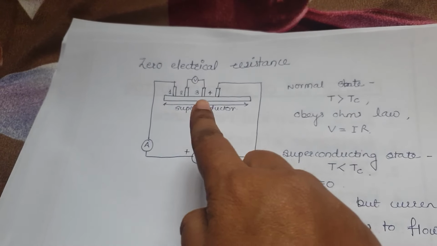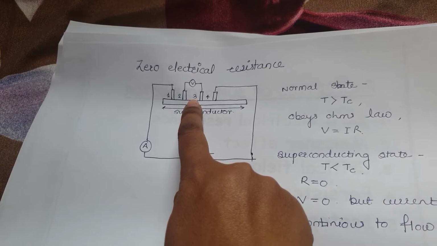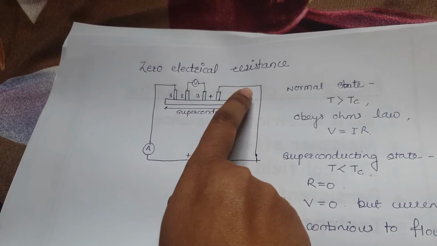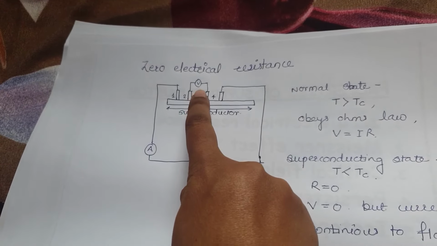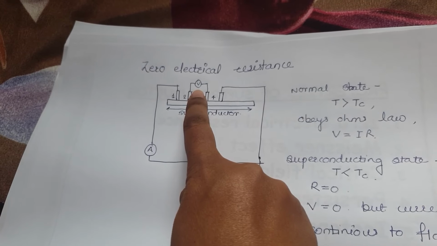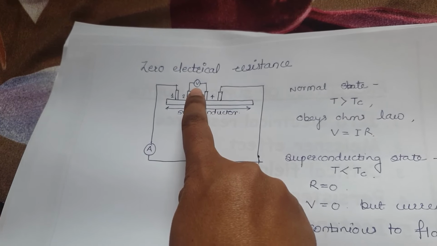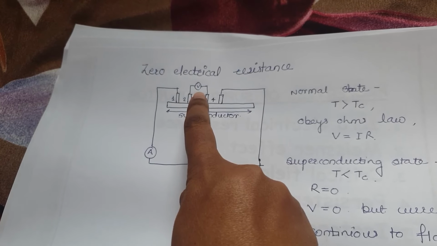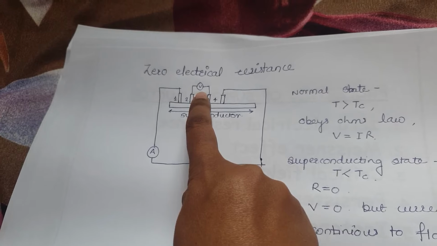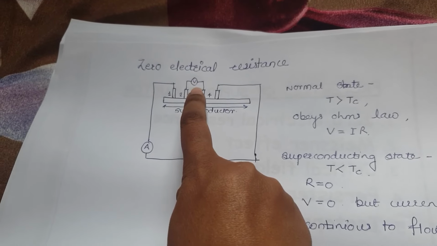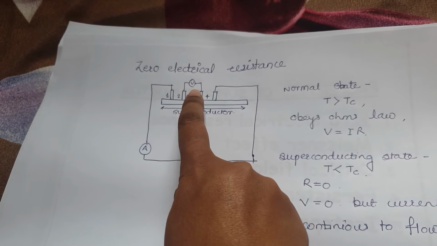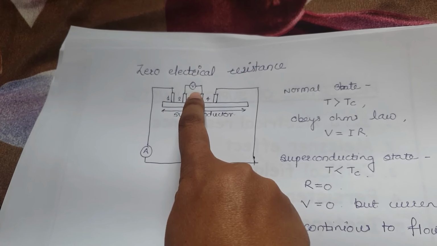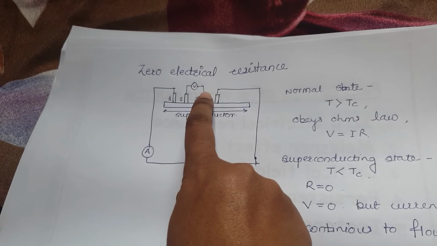Practically also we can find out, because here we are not getting any voltage when temperature is below critical temperature. Before, in the normal state, we were getting voltage here, therefore it obeys Ohm's law. But when temperature is below critical temperature, here we are not getting voltage, and when voltage is 0, obviously the resistance of the superconductor vanishes, and the voltage across probes 2 and 3 disappears.